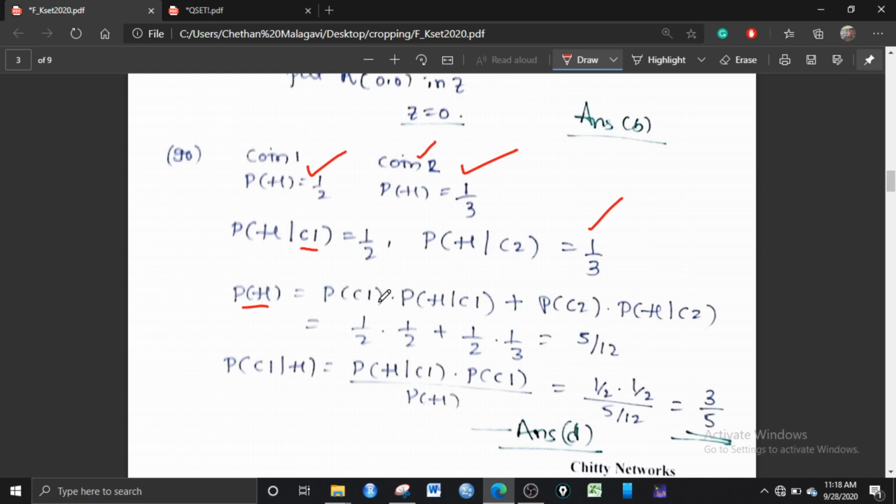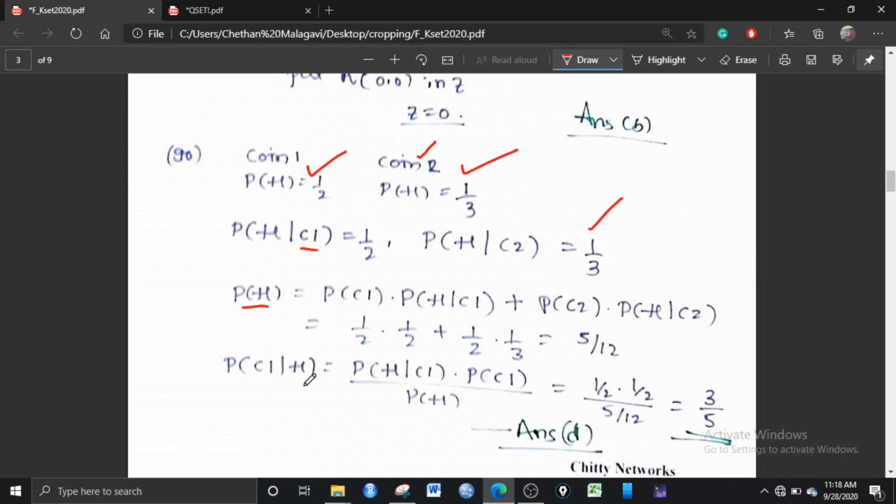He says that out of two coins, a coin is selected randomly. A coin is selected randomly means the probability of obtaining any coin is 1 by 2. So here it is 1 by 2, the probability of obtaining coin 1, and the probability of obtaining head when coin 1 is given is 1 by 2. So 1 by 2 into 1 by 2, plus the probability of obtaining coin 2, this is also 1 by 2 because the two coins are chosen at random, and the probability of head given it is from coin 2 is 1 by 3 as given. So the probability of obtaining head in the two possible ways can be listed here. It is 5 by 12.